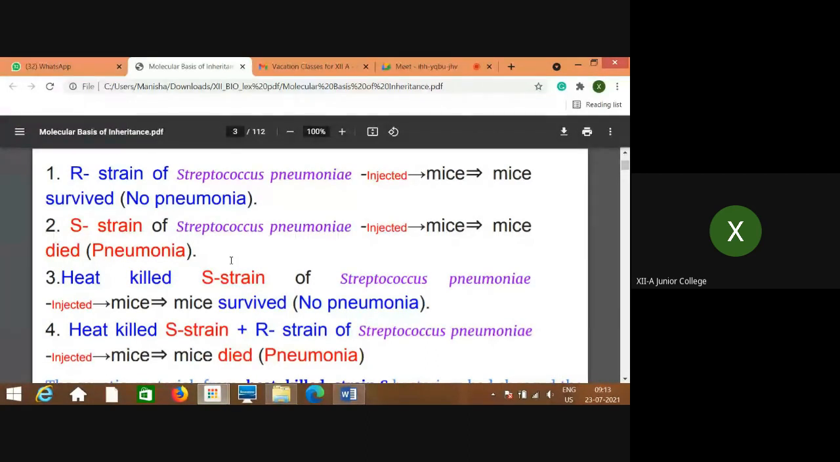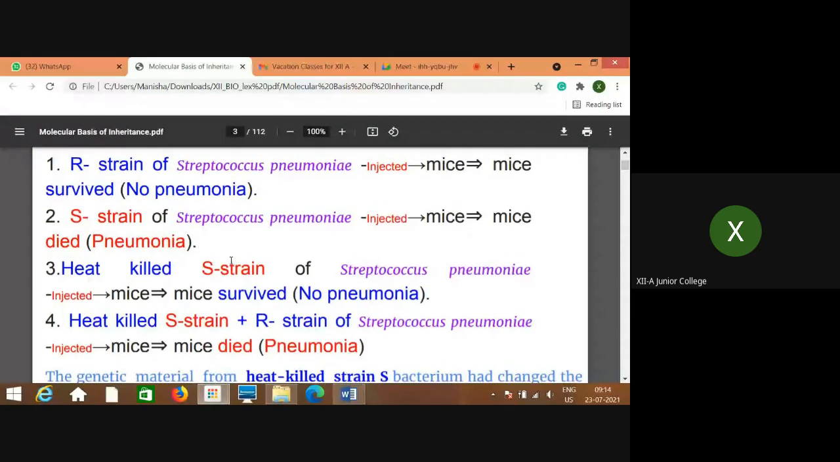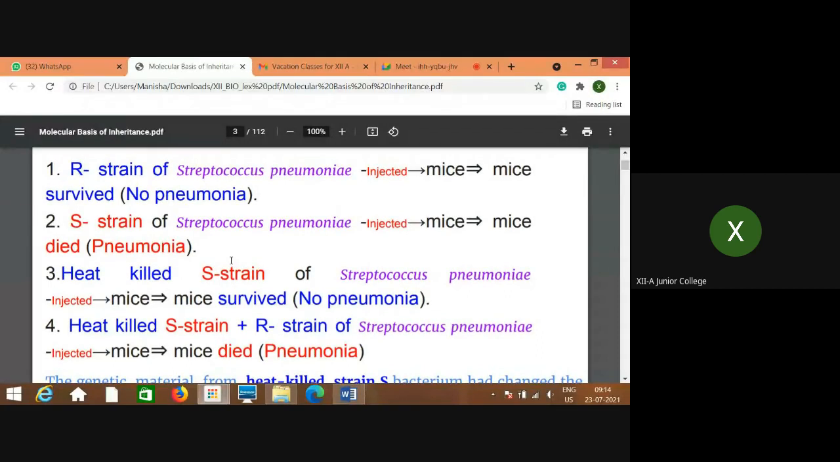Then in the second step, he injected the S strain, the smooth strain of Streptococcus pneumoniae, into mice. In this experiment he observed that these mice suffered from pneumonia, which resulted in the death of the mice. So the death of the mice was observed when he injected the S strain.